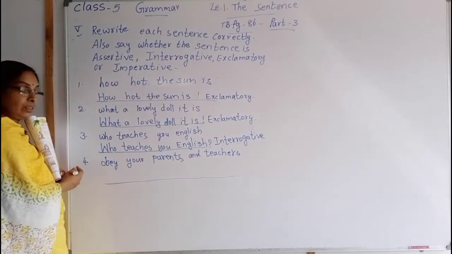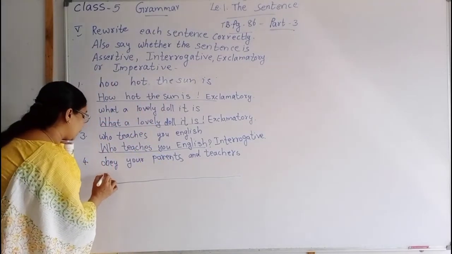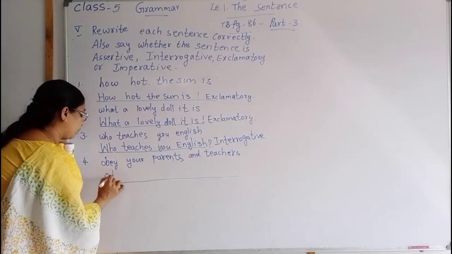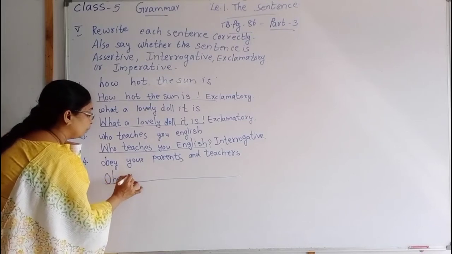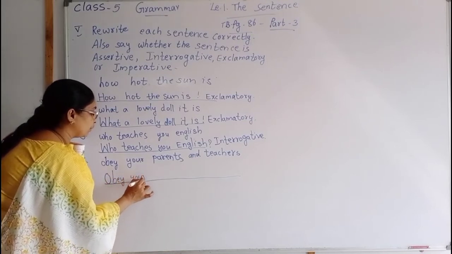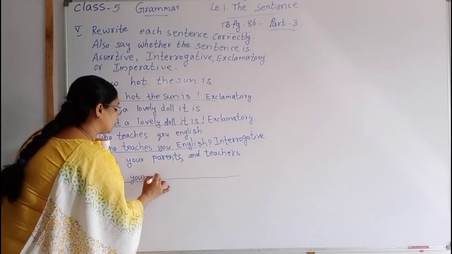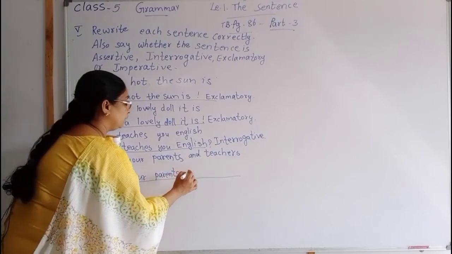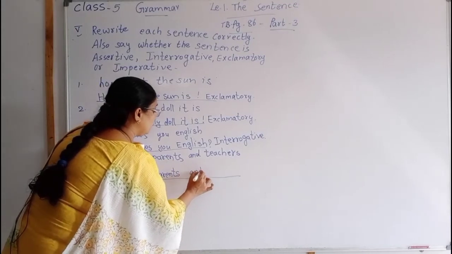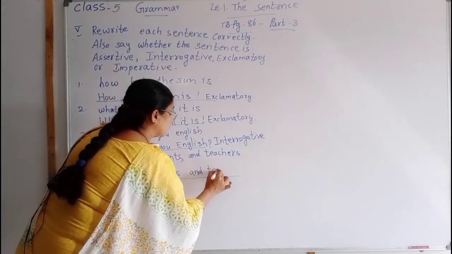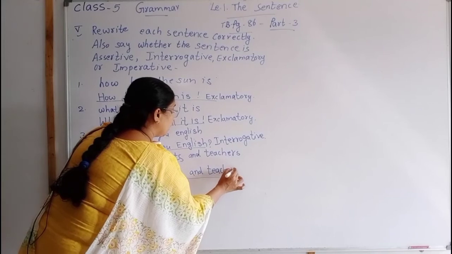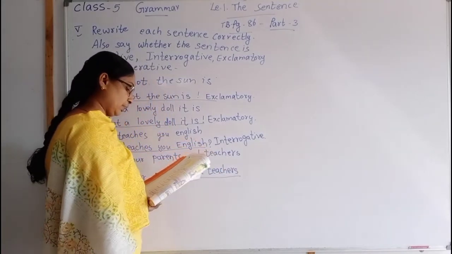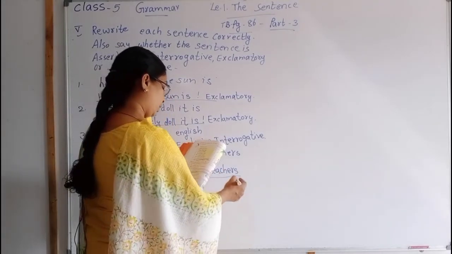What is the sentence, children? First we should rewrite, O is capital. Obey your parents and teachers. So that is a full stop.